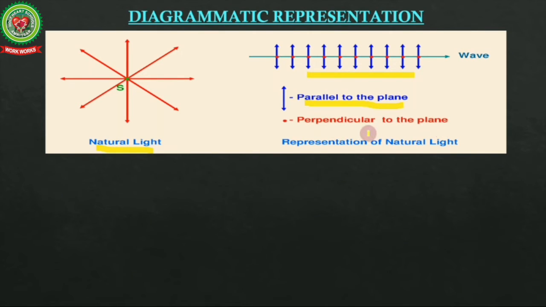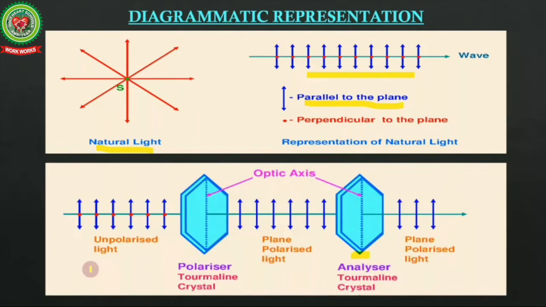So this is the diagrammatic representation of natural light which consists of more than one plane. Here you can see an unpolarized light and a polarizer. Usually a tourmaline crystal is used as a polarizer. After passing through the polarizer we get plane polarized light, and there is an analyzer which analyzes whether light is polarized or not.